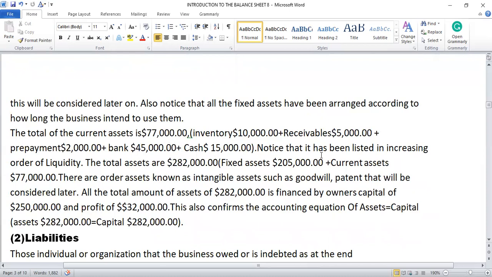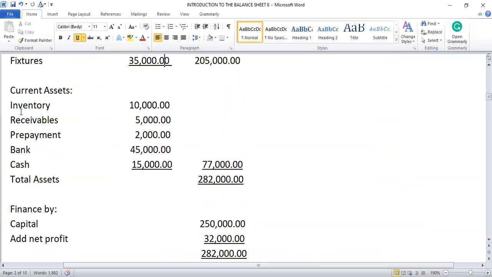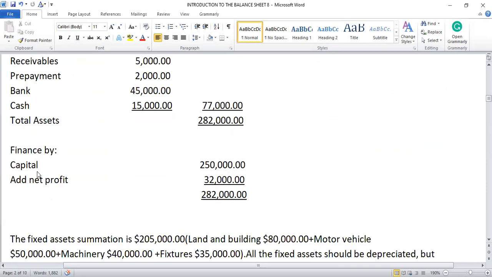So notice that it has been listed in increasing order of liquidity. As I said, those that are far away from cash, they come first. You see, inventory is far away, then receivables, then prepayment, then bank and cash, as it has been agreed.